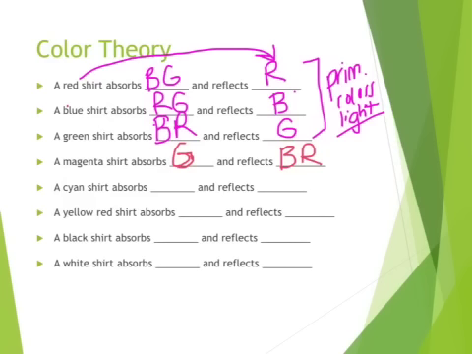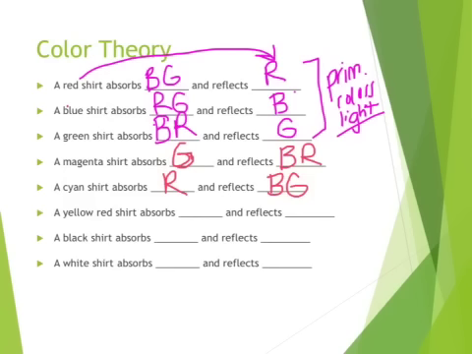A cyan shirt is going to absorb red and will reflect that blue and the green, okay, which together result in your eyes interpreting that as cyan.